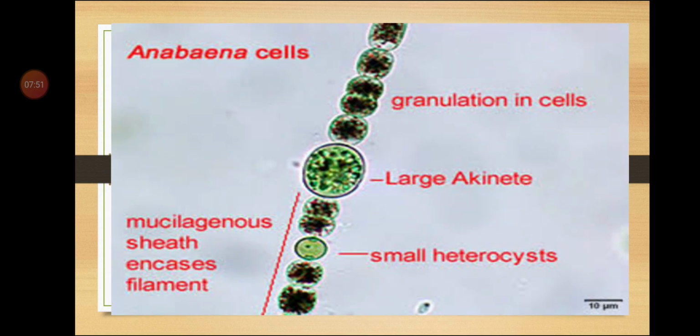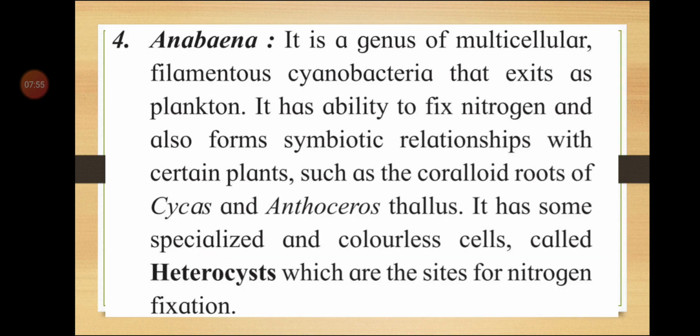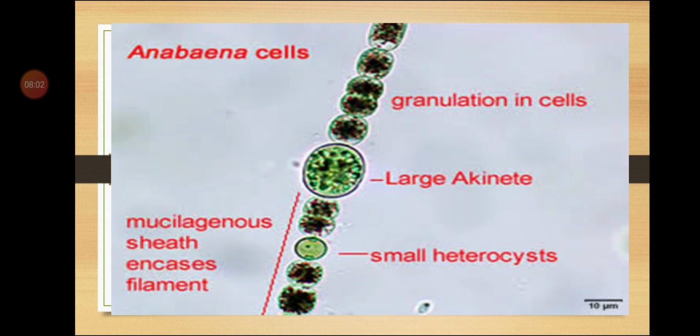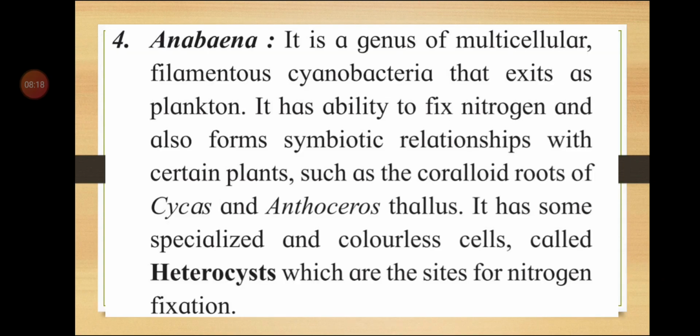Next one is Anabaena. Anabaena is a genus of multicellular filamentous cyanobacteria. You can see here it is multicellular, many cells are there. Filamentous means thread-like. They are arranged in the form of a single thread. Multicellular filamentous cyanobacteria that exist as plankton.